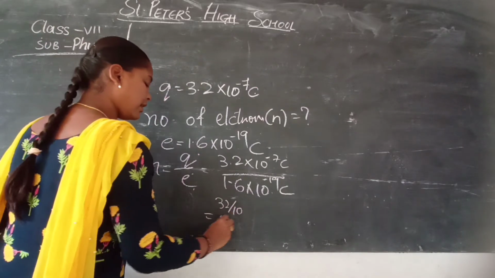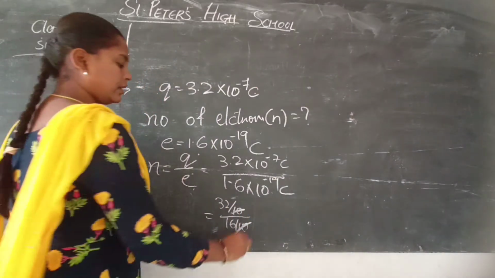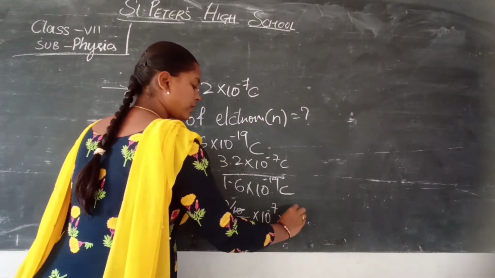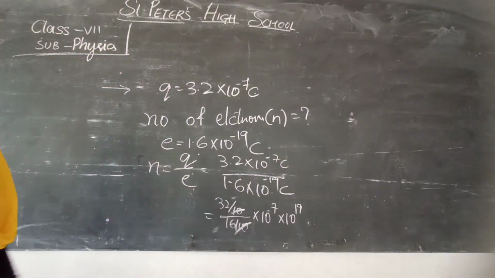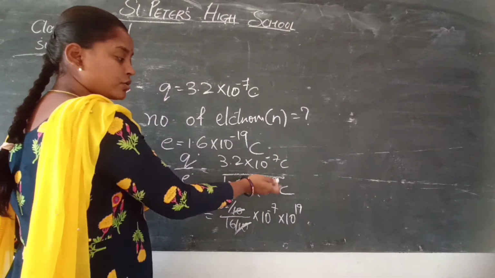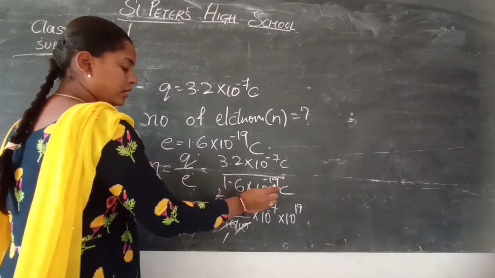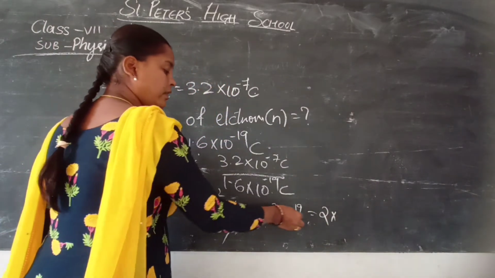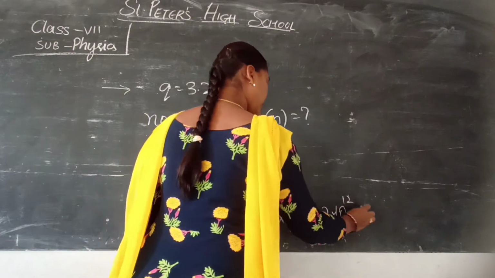32 by 10 and 16 by 10, the 10 gets cancelled. Now 10 to the power of minus 7 into 10 to the power of plus 19: if a power goes from denominator to numerator, minus becomes plus. 16 twos are 32, so we can write it as 2 into 10 to the power of minus 7 plus 19, which is 10 to the power of 12.